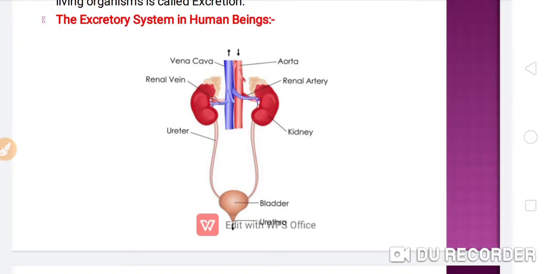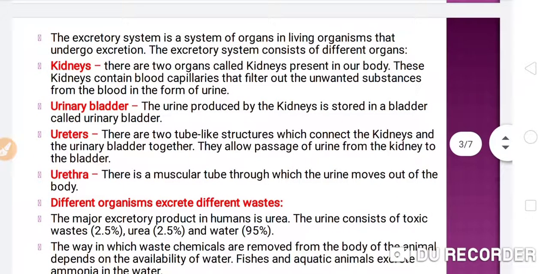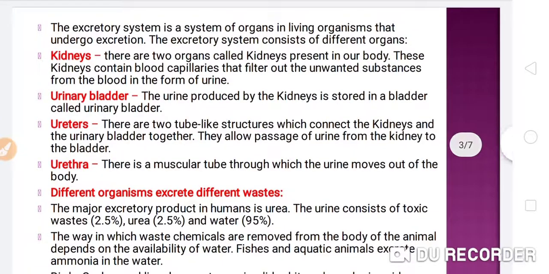These all are the parts of our excretory system. The excretory system is a system of organs in living organisms that undergo excretion. It consists of different organs, that is the kidney. And what is the function of the kidney?